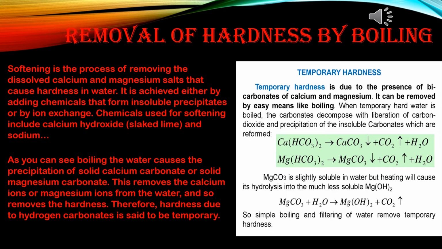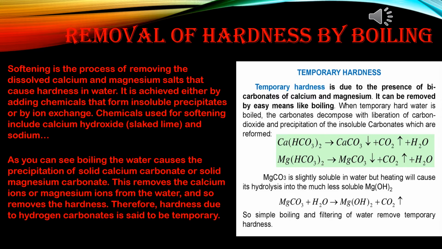Today's first topic is removal of hardness by boiling. To get rid of the mentioned disadvantages, softening of hard water is necessary. So the first point is how you can remove the hardness of water by boiling.